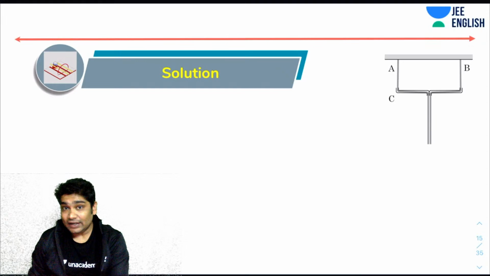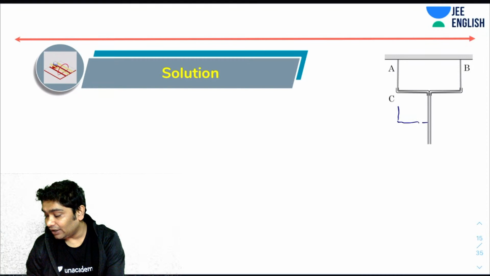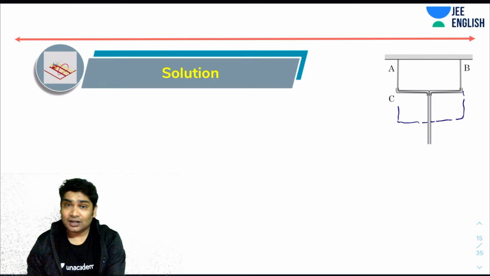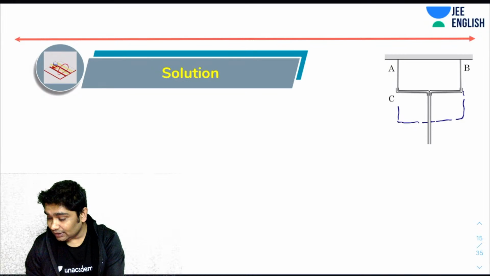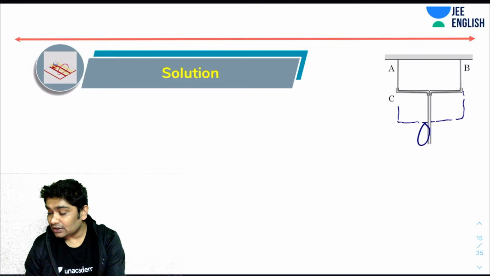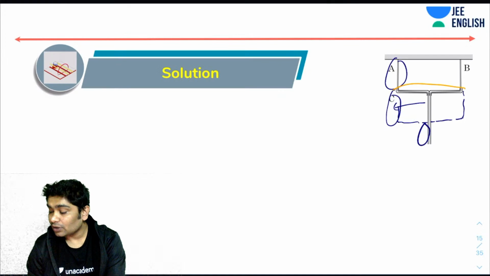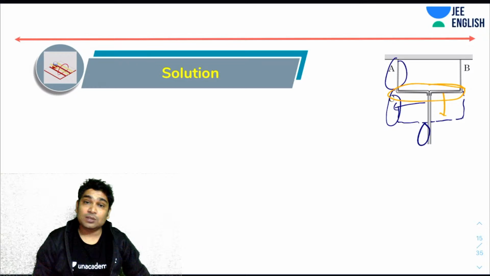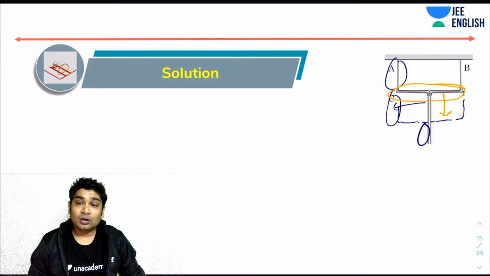See, what is happening is that if you notice, if this came down like this, then is there any difference? The lengths here are the same, so the potential energy here is the same. The lengths here and here are again the same, so the potential energy here is the same. However, this portion has come down, so this has lost some potential energy. So you realize this will try to come down. Okay.